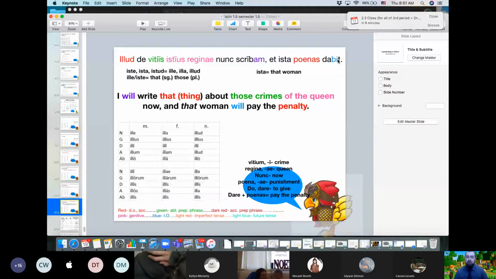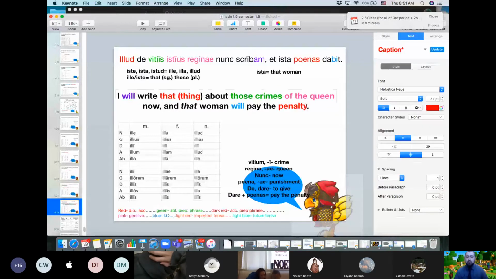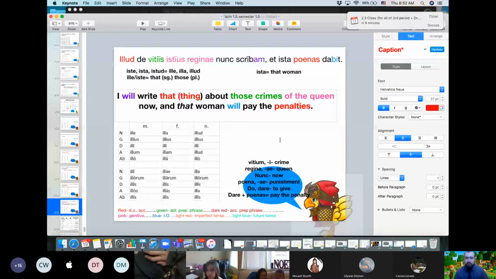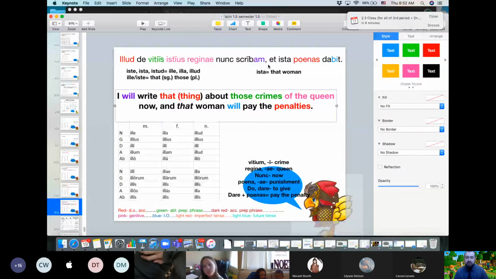Dabit here is future tense. Will pay the penalty, or technically it's plural, so we could say penalties. So that woman. And I put that in italics because that's the other thing about ista. It sometimes has more of a negative connotation than illa. But yes, it is important that you distinguish illa and ista are that and those.